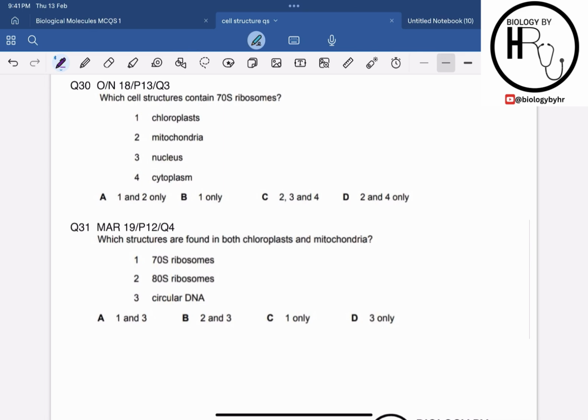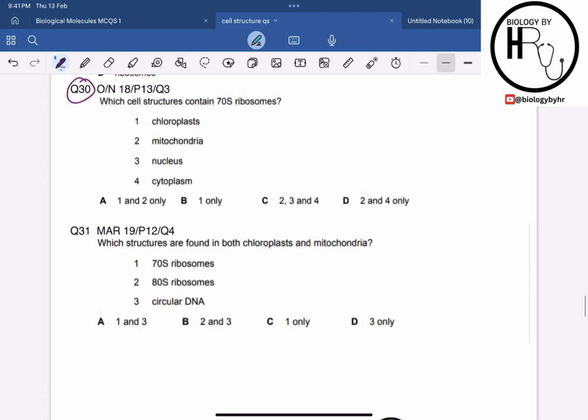Alright, so now let's move on to question 30, which is from October November 19, paper 1, question 3. It says which cell structures contain the 70S ribosome. So we know that the stroma of the chloroplast contains the 70S ribosome. The matrix of the mitochondria contains the 70S ribosomes. The nucleus does not contain the 70S ribosome.